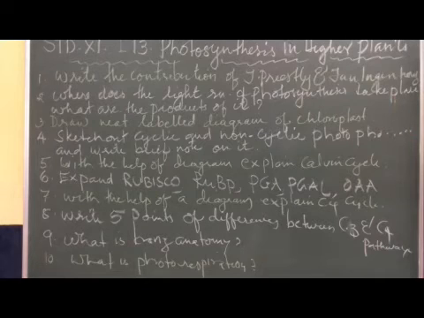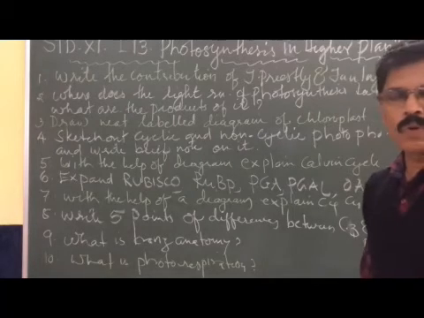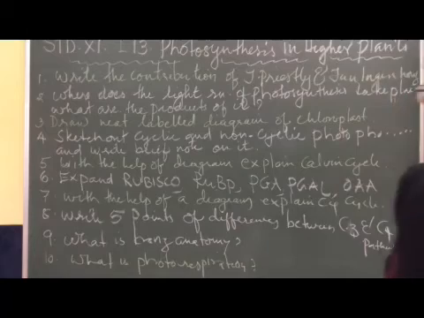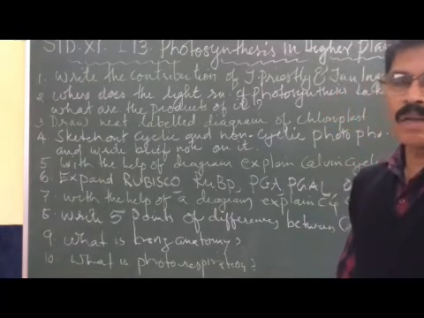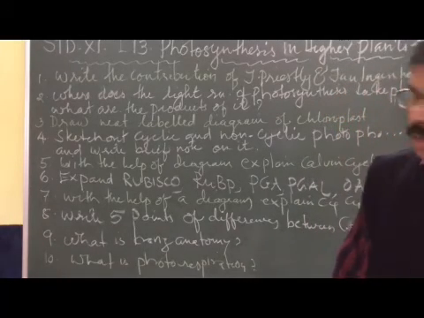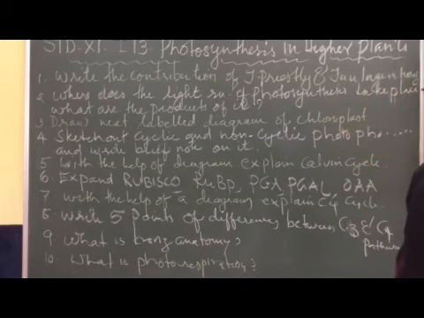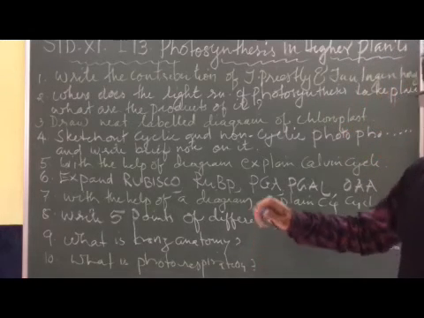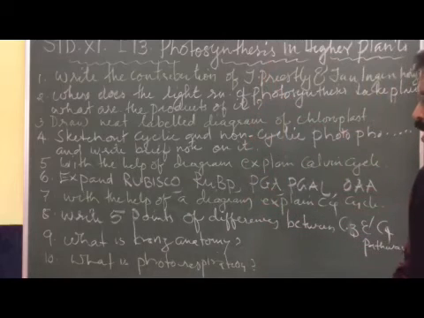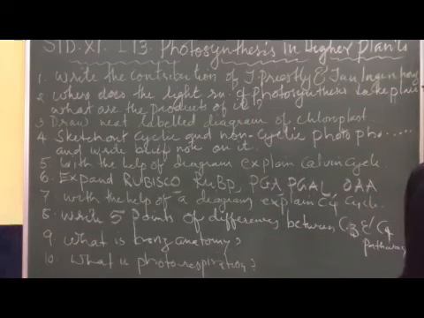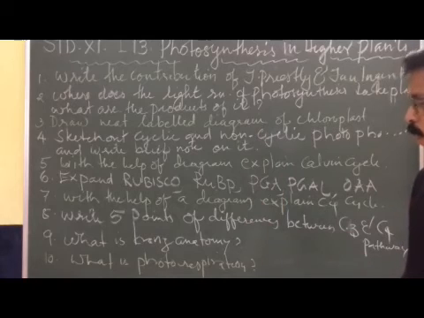Now the 9th question: what is Kranz anatomy? It is the anatomy of C4 plants like sorghum, maize, bajra, all of which are xerophytic or dry plants. This anatomy is also called Kranz anatomy, in which the bundle sheath cells around the vascular bundle contain different types of chloroplast.